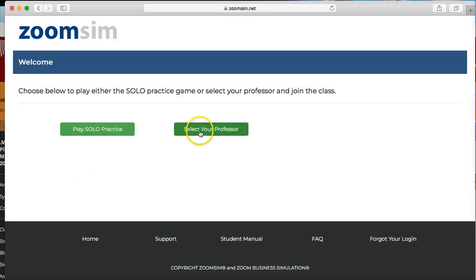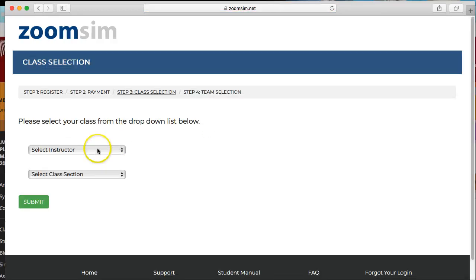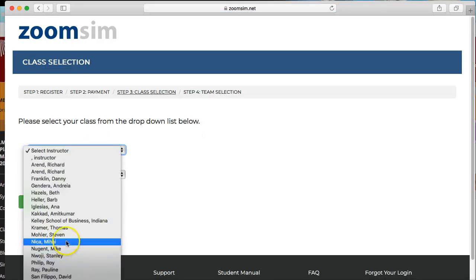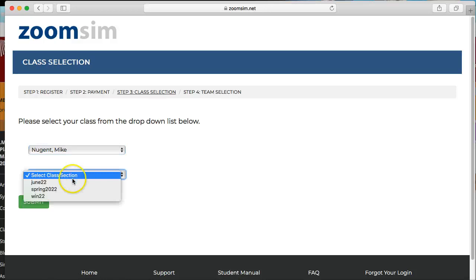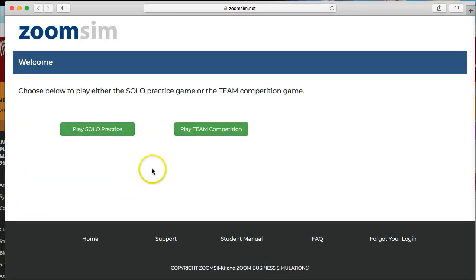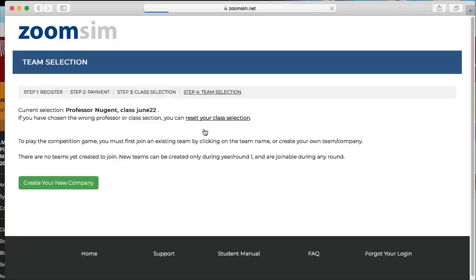This is the requirement. You need to first select your professor, and you want to select me. See if my name is listed here. Here it is, Mike Nugent. Then you would do the class code. Our class code would be June 22, because it's a summer class that takes place mostly in June. Select that, and then click on Submit. Now it's going to change to play team competition. Once you select my class code, you're now registered to me and my class code June 22 for this simulation. We're going to click on play team competition.